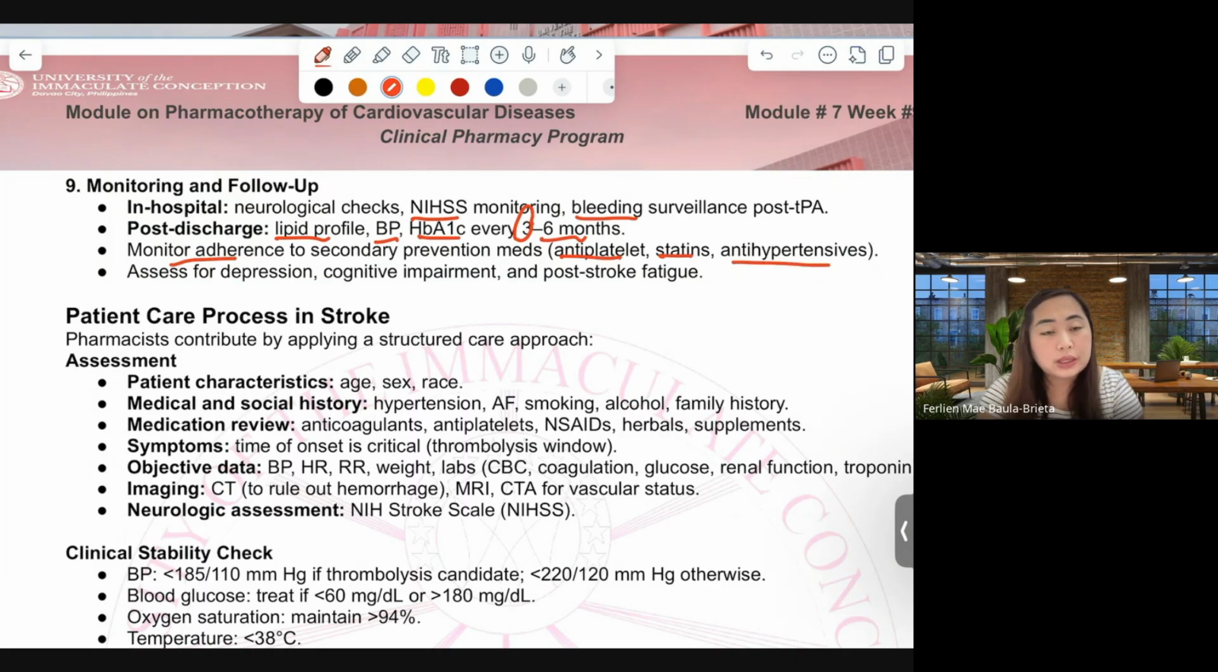Monitor adherence to secondary prevention, like how the patient takes the antiplatelet, the statins, and antihypertensives. We also need to assess depression because our patient is limited in activities and hobbies, and there are events where, instead of taking medications, depression kicks in and causes non-adherence. So we also have to consider that, and post-stroke fatigue.